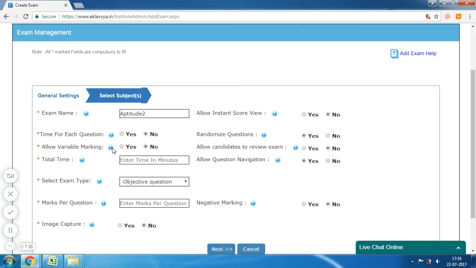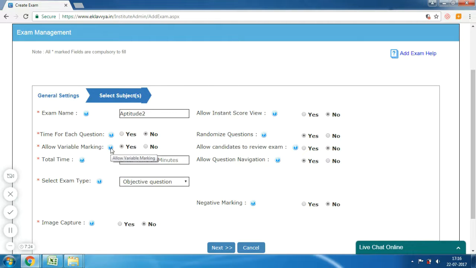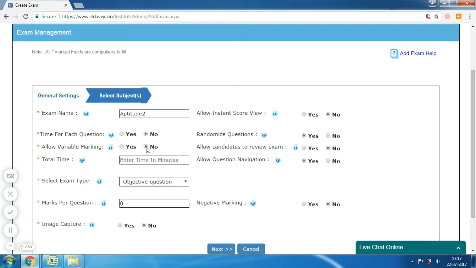Next is Allow Variable Marking. This option would enable you to set different marking exams. If you want to have an exam with, say, 20 1-mark questions, 20 2-marks questions, 5 3-marks questions, then you can enable it. If you want that each question should have the same marks, then you can set it as no.